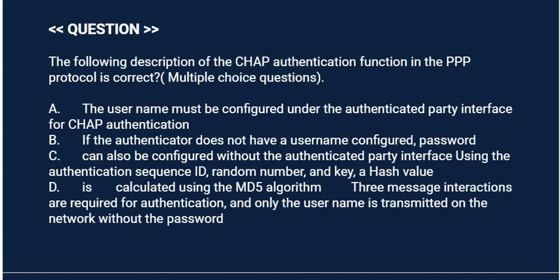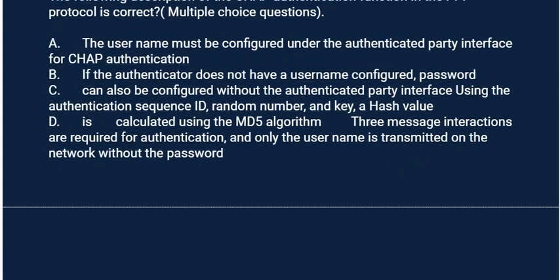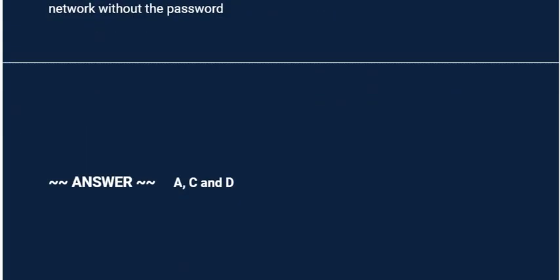Option D is calculated using the MD5 algorithm. 3 message interactions are required for authentication, and only the username is transmitted on the network without the password. Correct answer is option A, C and option D.